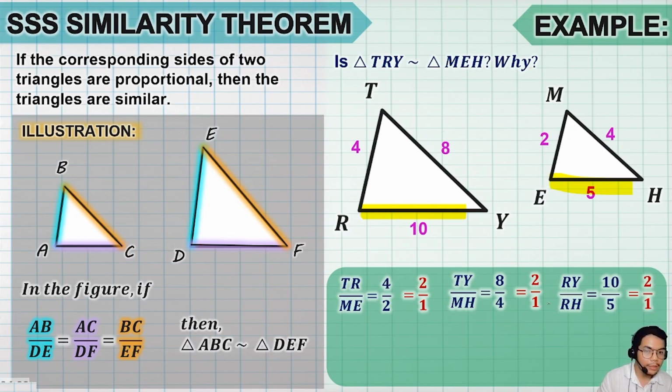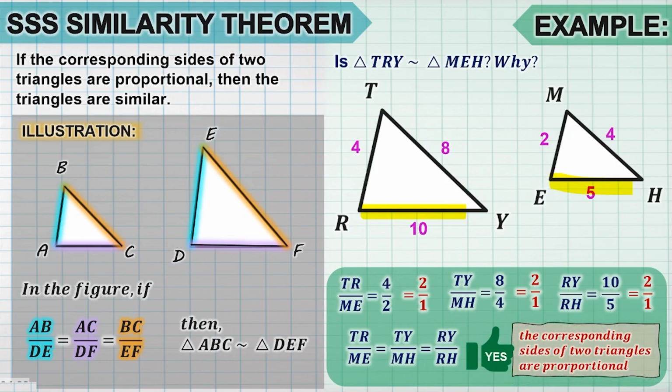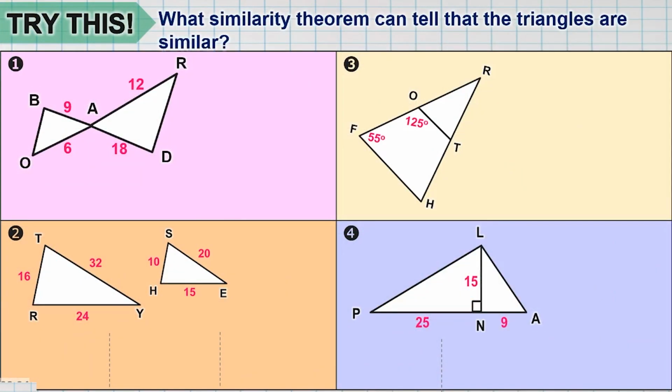That means, as you can see, all of the ratios are equal to 2 over 1. Therefore, they are all proportional. So kapag ganyan yung case, ibig sabihin, pwede nating sabihin na, yes, they are similar because the corresponding sides of these two triangles are proportional using the idea of SSS similarity theorem. So magkaroon lang tayo ng mga ganitong exercise. So let's try this.